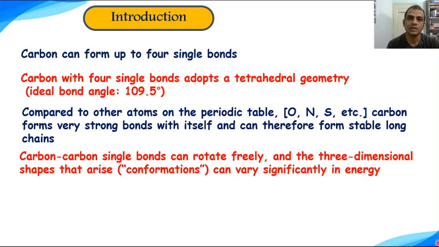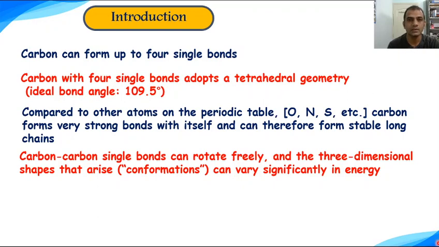Carbon-carbon single bonds can rotate freely, and the three-dimensional shapes that arise because of such rotations are called conformers, and that phenomenon is called conformation. These conformers can significantly vary in their energies. So all these things are well known about carbon compounds.